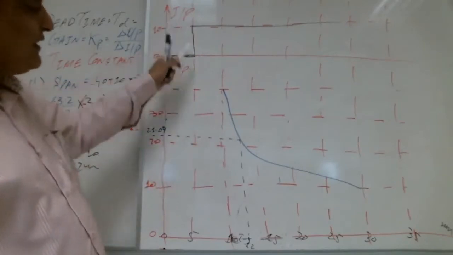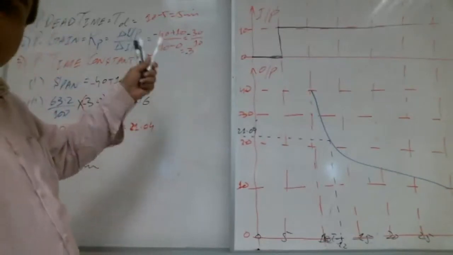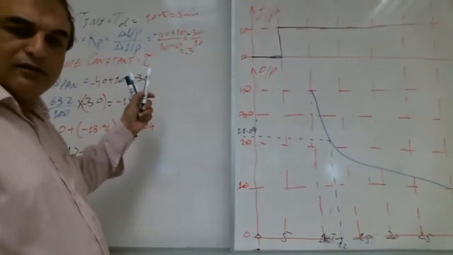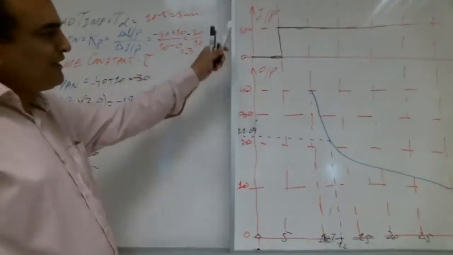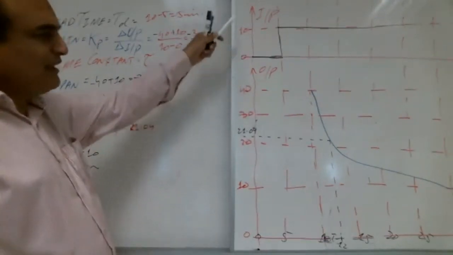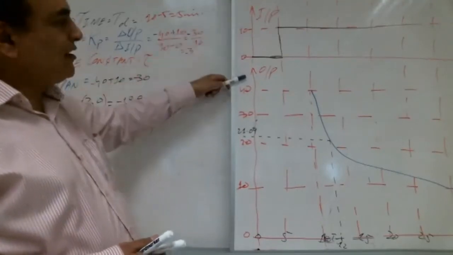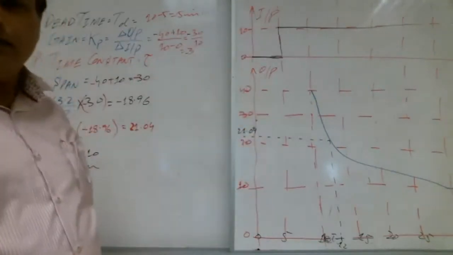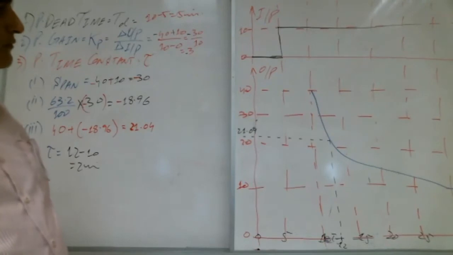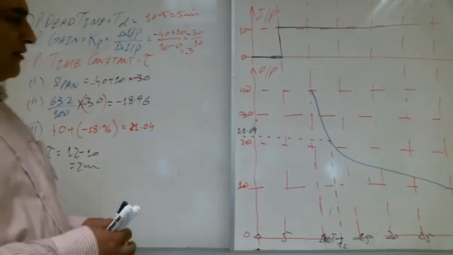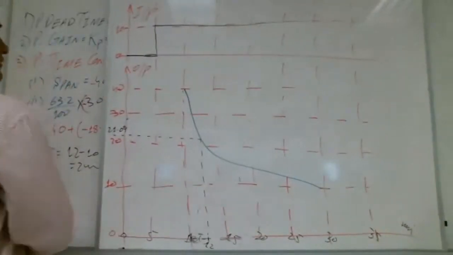If one is increasing and the other is decreasing, the gain will be negative. So negative means input and output are in opposite direction. Shabab with me? Yes, teacher. Okay, we can take another example to make it more clear.